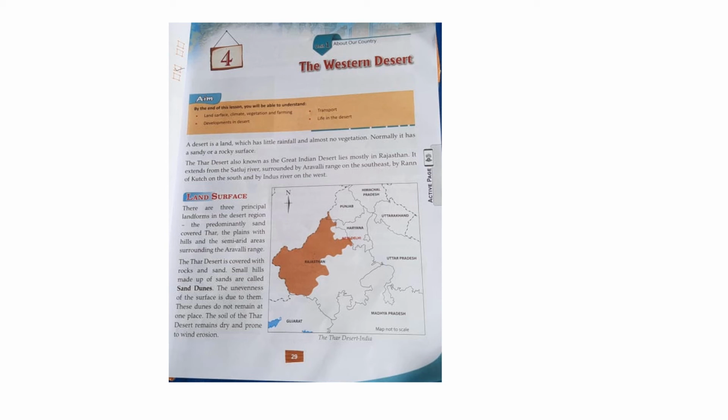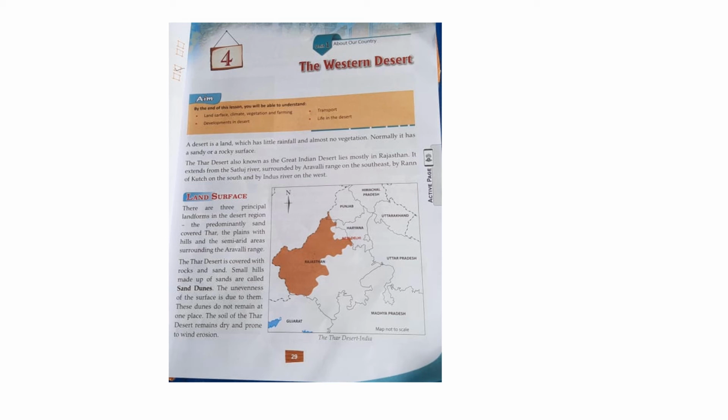There are very few streams in the Thar Desert. They mostly remain dry. Luni is the important river here. At some places, oases are found. The land around an oasis is fertile. So what is a sand dune? Small hills of sand are called sand dunes.